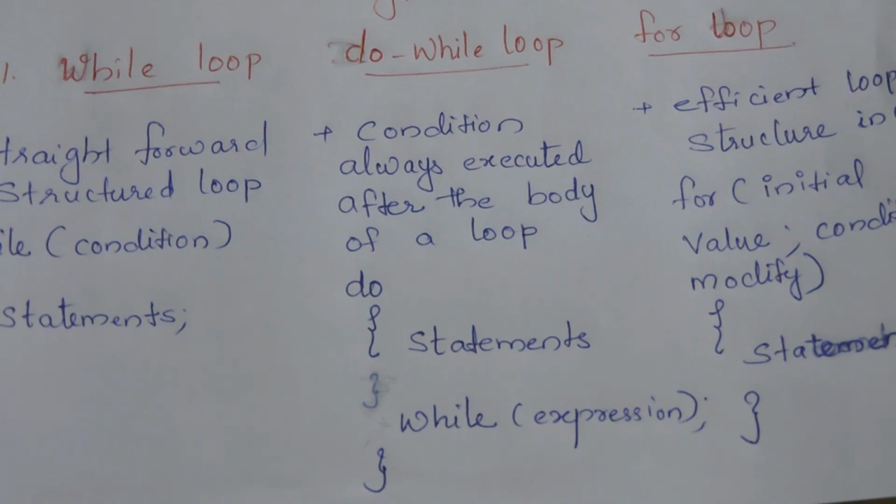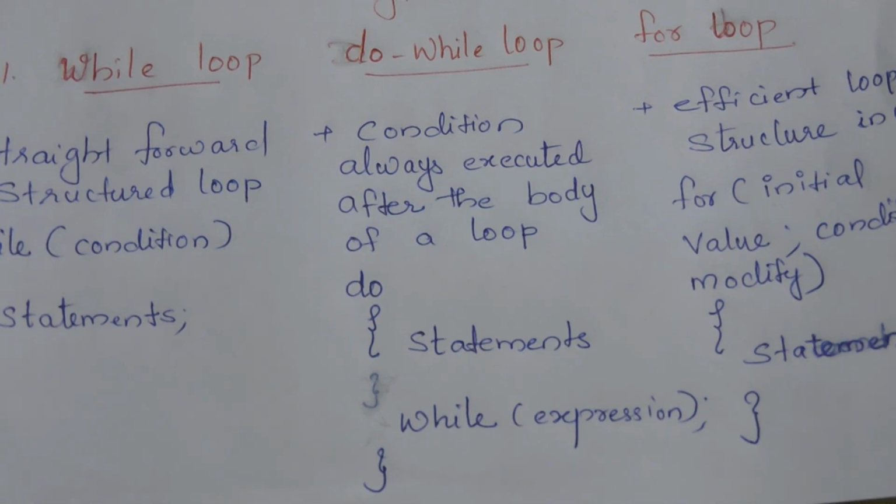Then again the control will go to modify, whether it be increment or decrement. After that it will again go to the condition. It will check the condition and then execute the statement. This process will repeat until the condition becomes false. Once the condition becomes false, it will terminate from the loop. This is the main difference between while loop, do while loop and for loop.